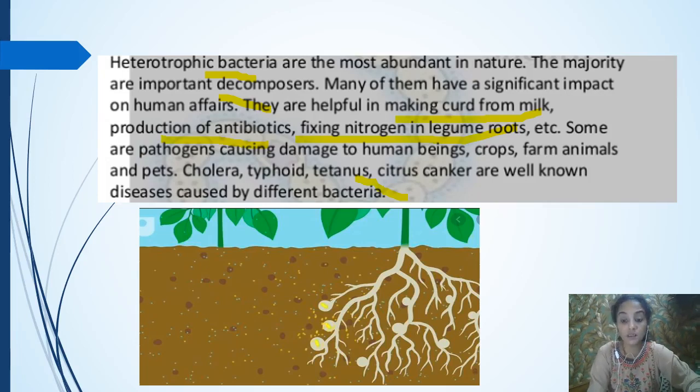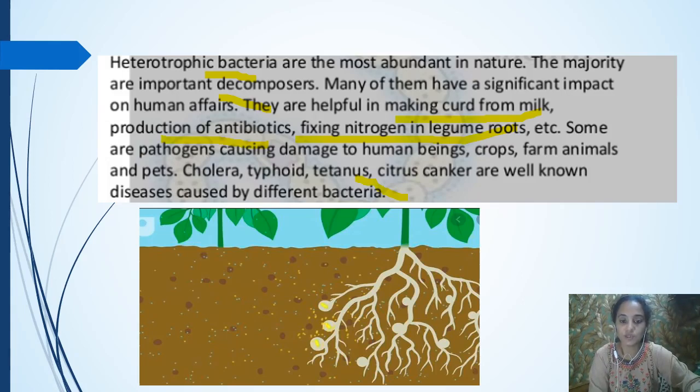So these are the human welfare activities. Some of them help in making milk into curd, some help in the production of antibiotics, and some help in the fixation of nitrogen, especially in leguminous plants. Many of them act as decomposers, and most of the bacteria are heterotrophic organisms. Clear? And some of them are pathogenic too.